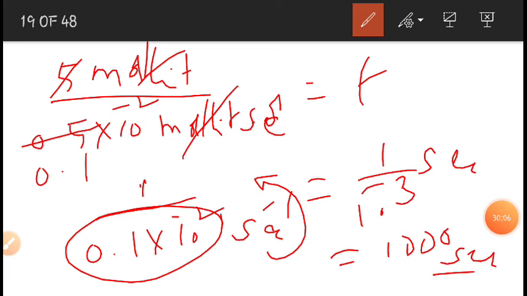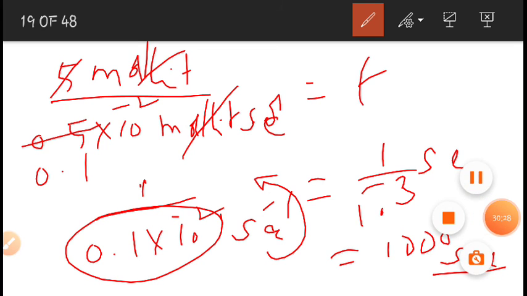So the time required to consume 5 moles per liter of the reactant is 1000 seconds in a zero order reaction if the rate constant is 0.5 into 10 to the power of minus 2 moles per liter per second. So we have solved two problems based on zero order reactions.